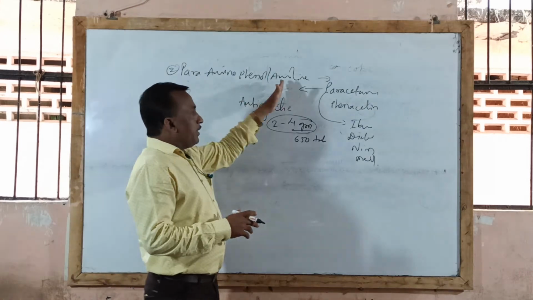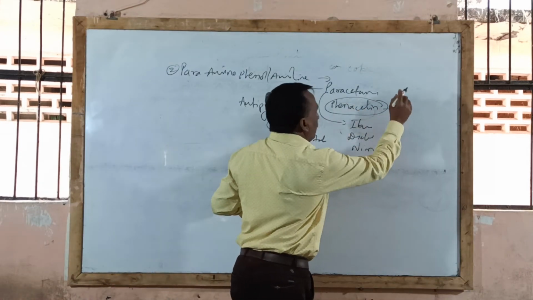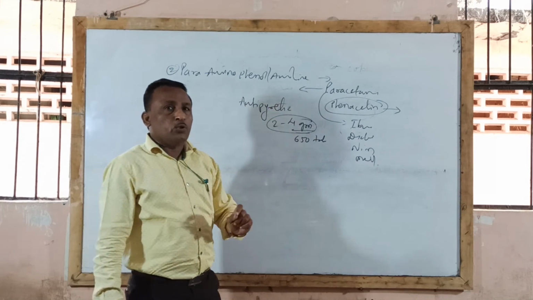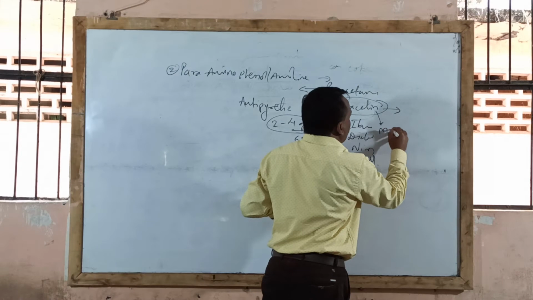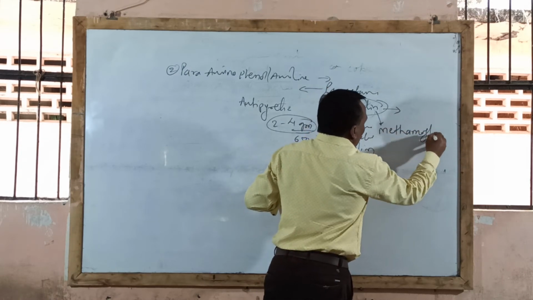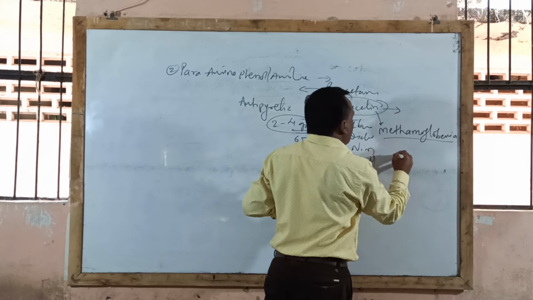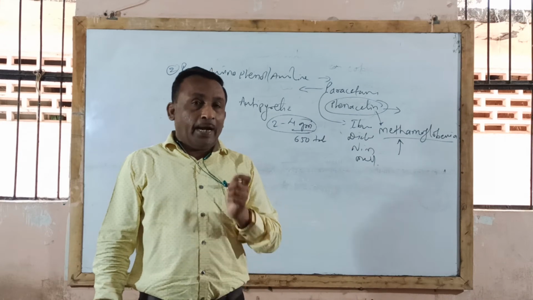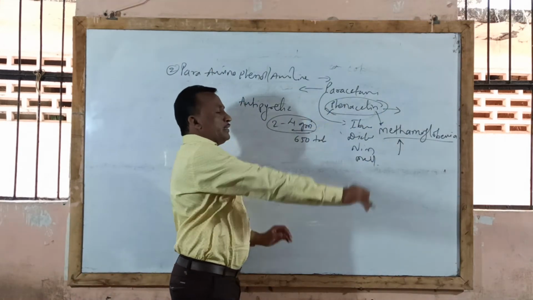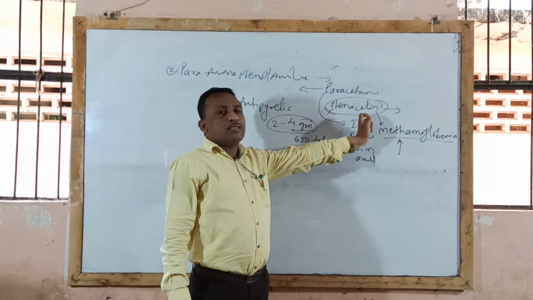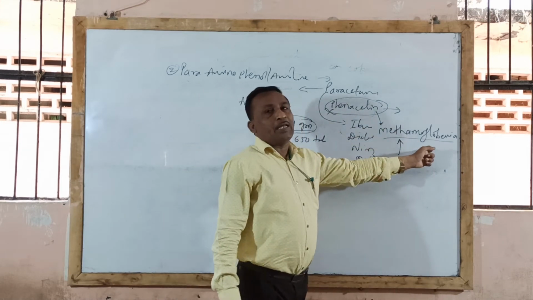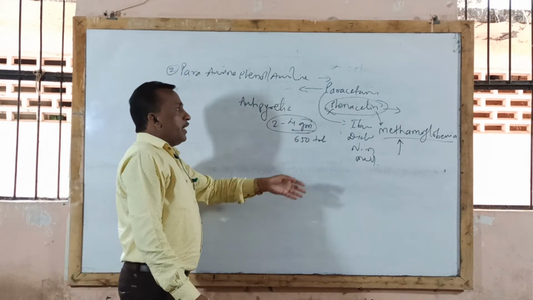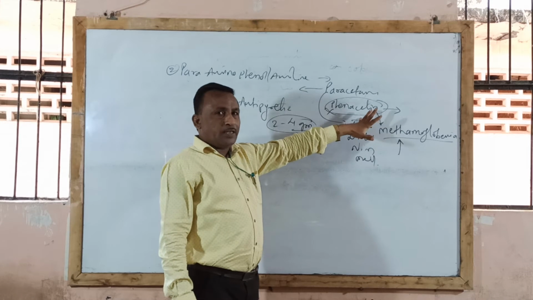Another example under aniline is phenacetin. This phenacetin is used as antipyretic and analgesic. But on long-term use, phenacetin may lead to methemoglobinemia, which is nothing but an increased level of methemoglobin in blood, which may produce toxic effects. Due to this reason, use of phenacetin has decreased because of this major side effect, which is toxic to the patient. Therefore nowadays phenacetin is not used in clinical practice.